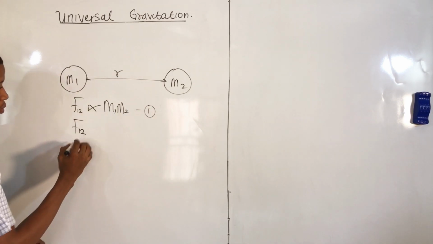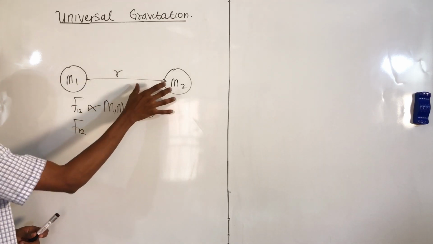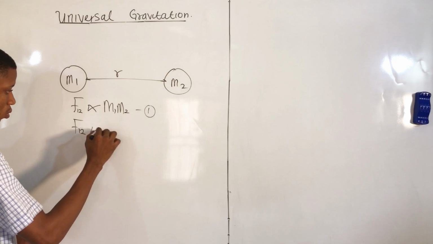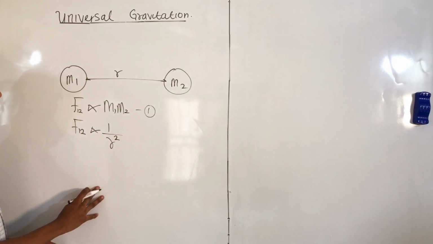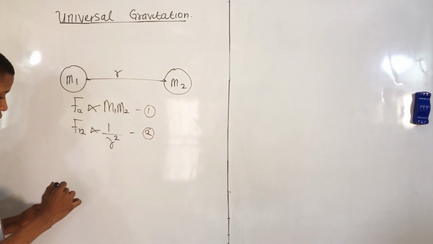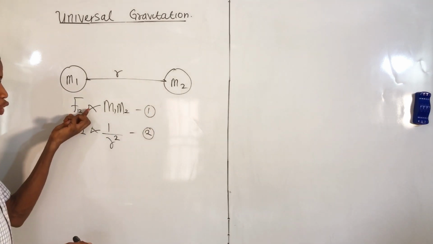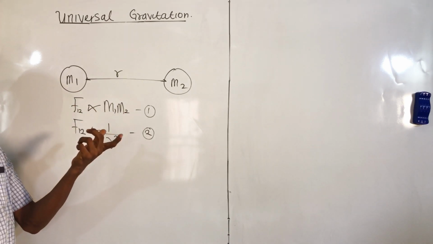And he gave another suggestion that this force of attraction will reduce as the square of the radius increases. So those are the two speculations. First, the force of attraction between these two masses will increase if their masses increase.